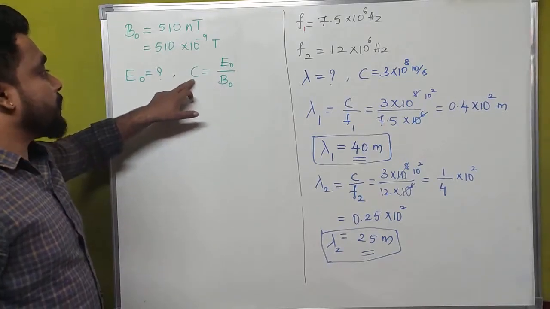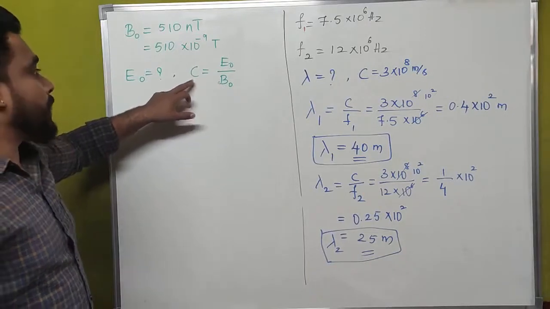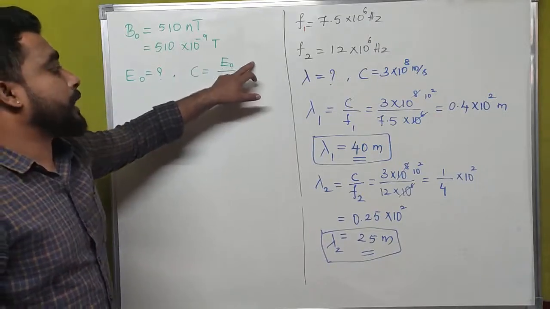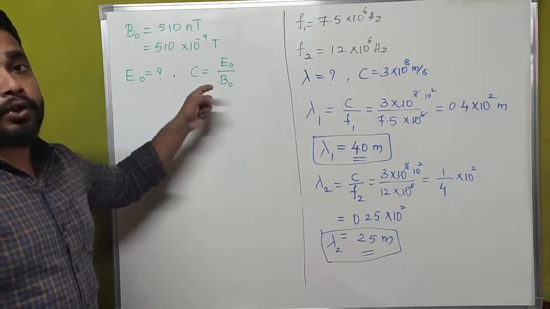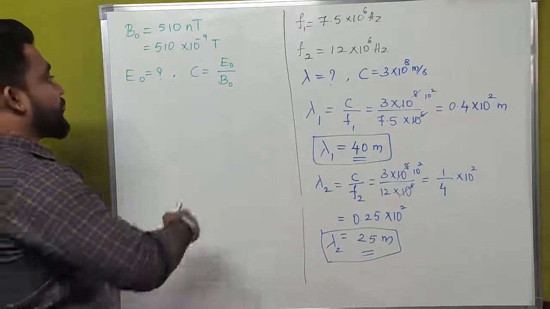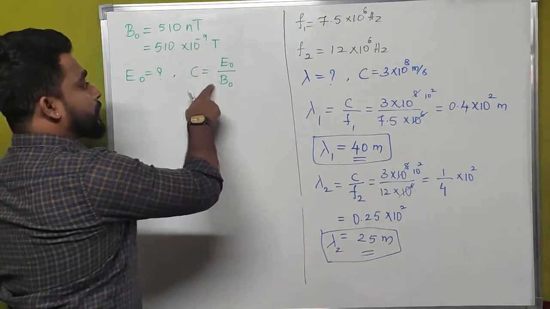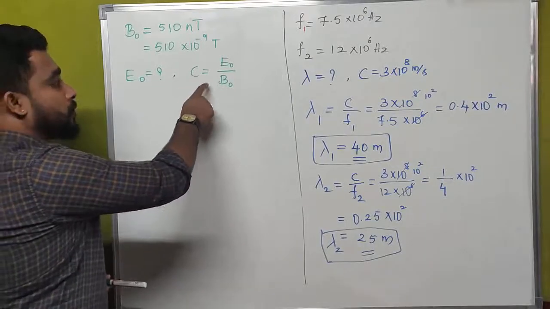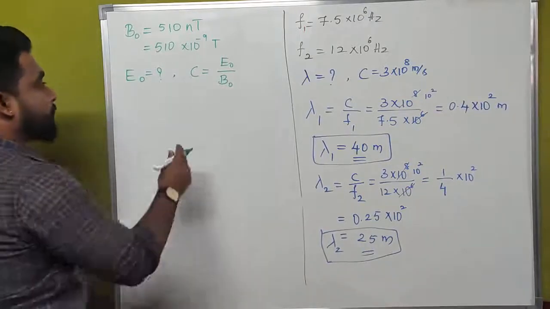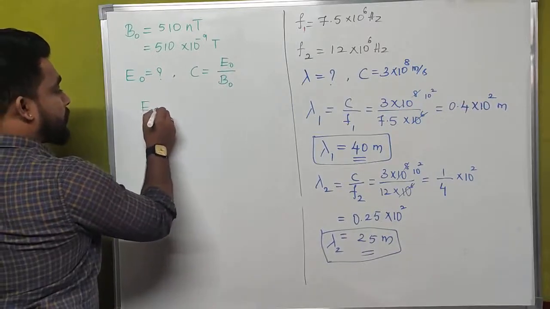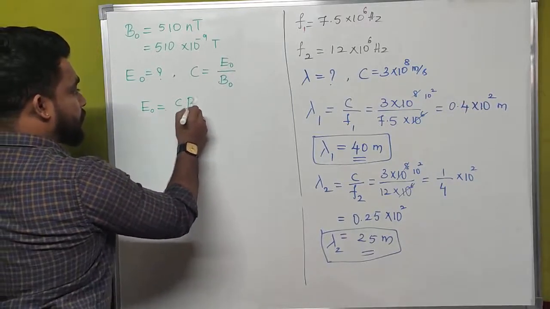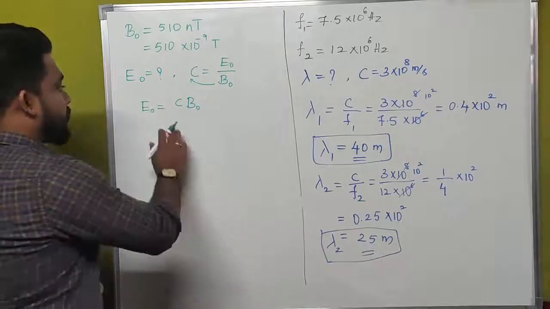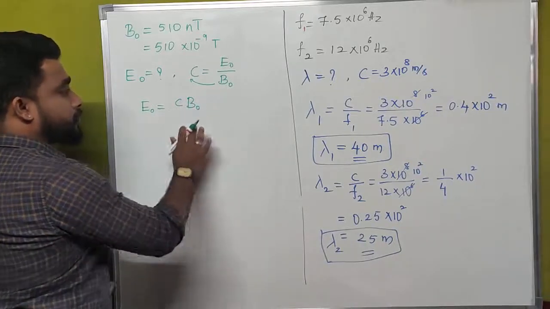Actually, this is the velocity of an electromagnetic wave. The velocity of an electromagnetic wave can also be written like this. It is the ratio of the amplitude of the electric field vector to the amplitude of the magnetic field vector. Here we have the velocity of the electromagnetic wave and the amplitude of the magnetic field vector. We know that C is equal to 3 into 10 to the power of 8 meter per second. Then what is the value of E naught? If we shift B naught to the other side of the equation, E naught is equal to C into B naught.